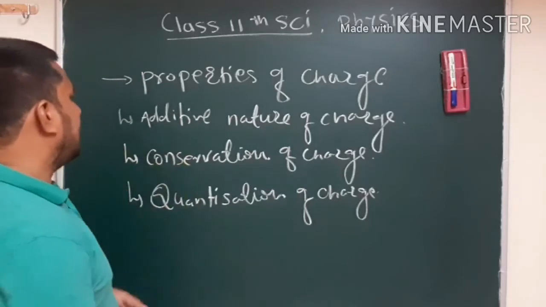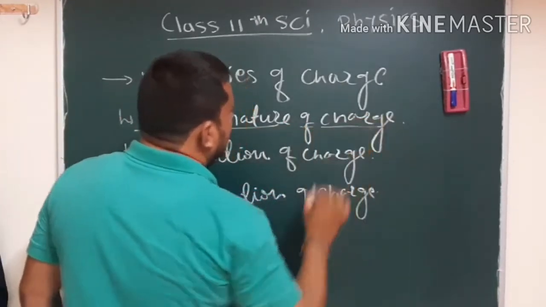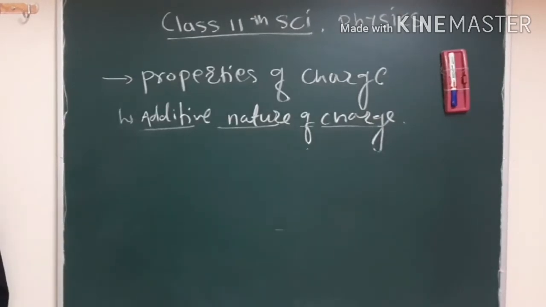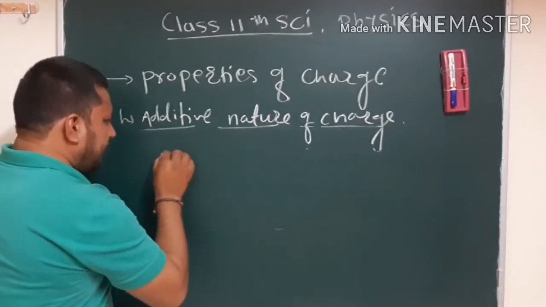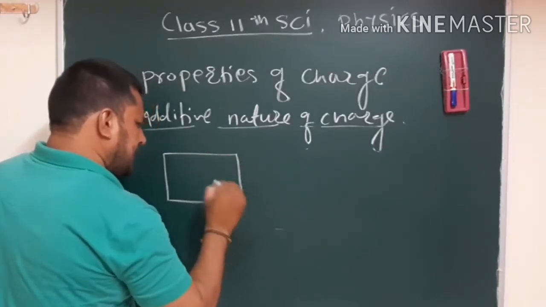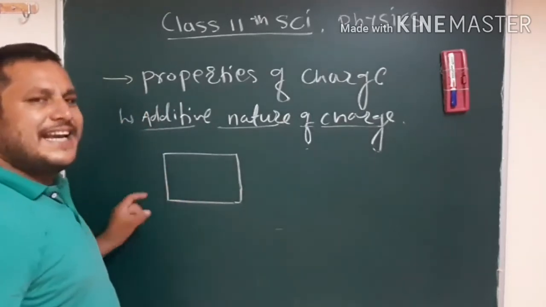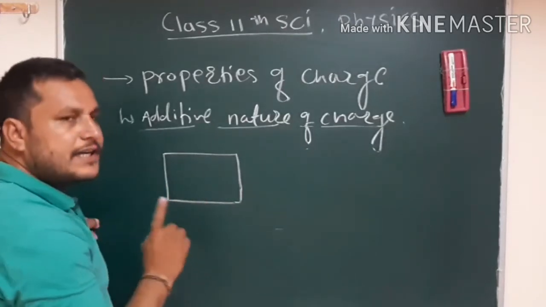So we'll start first of all with additive nature of charge. We will see it with an example. Let's consider an object, this is the body of an object. Before applying any charge, this body is electrically neutral.